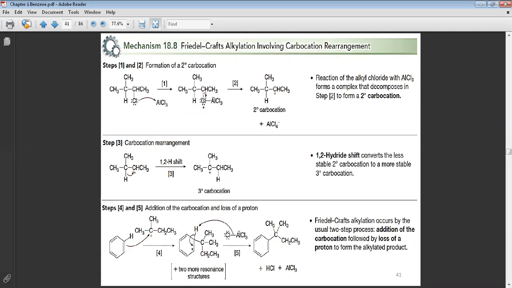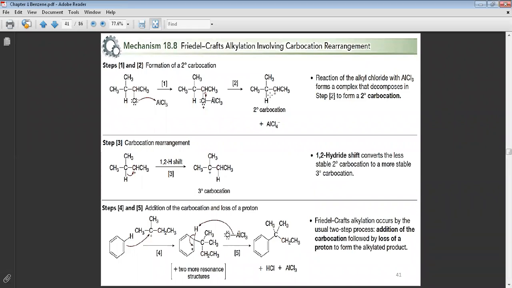This complex, if we want to remove this positive charge, we have to open the sigma bond between the carbon and the halogen. Now it will give you this carbocation. This carbocation, primary or secondary or tertiary? Secondary. Okay, secondary carbocation. Now, secondary carbocation, is there any probability to make rearrangement or no? Yes. How? By what? This hydrogen takes the electrons. It's a 1,2 hydride shift.